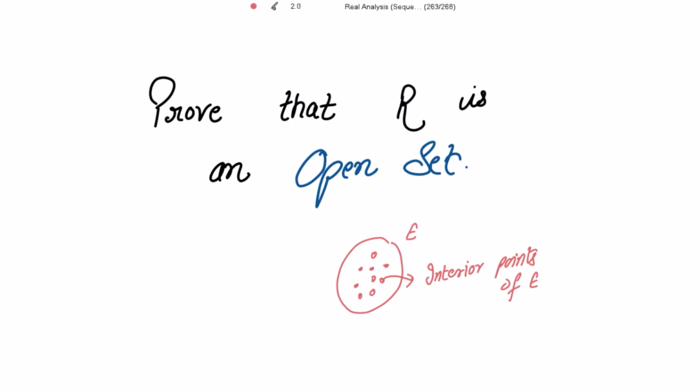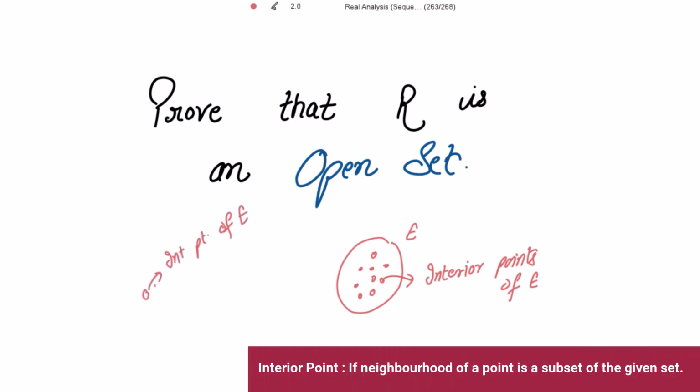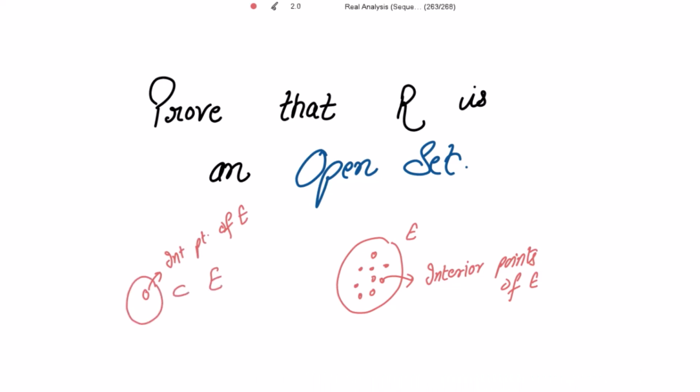And now what is an interior point of E? A point is an interior point of E if its neighborhood becomes a subset of E. Then we say that this point is an interior point of E, right? If I show that all the points of the set R are the interior points of R, then we say that the set of real numbers is an open set, right?